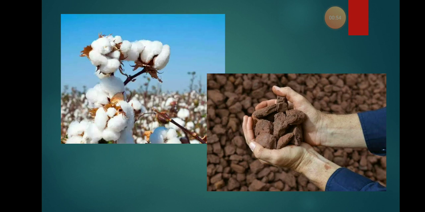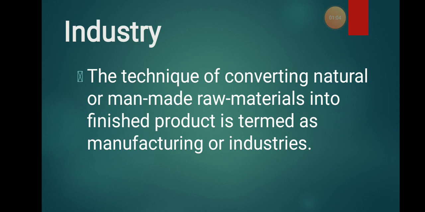So who is the person or organization who carries out this process, from the raw material to the finished goods? This particular secondary sector, or industry, converts raw material into finished goods. Now let's see what the meaning of industry is. The technique of converting natural or man-made raw materials into finished products is termed manufacturing or industries.